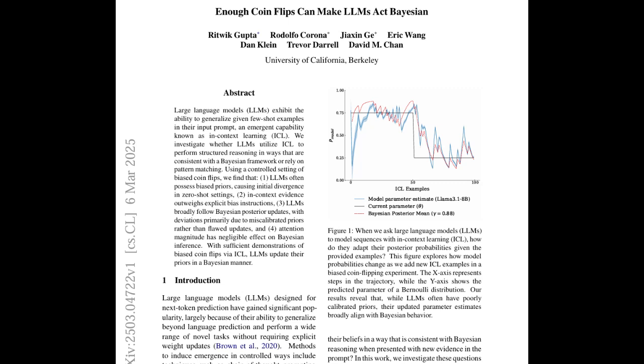A true Bayesian updater would consider all the cookies they've ever picked from that jar, all that historical data.